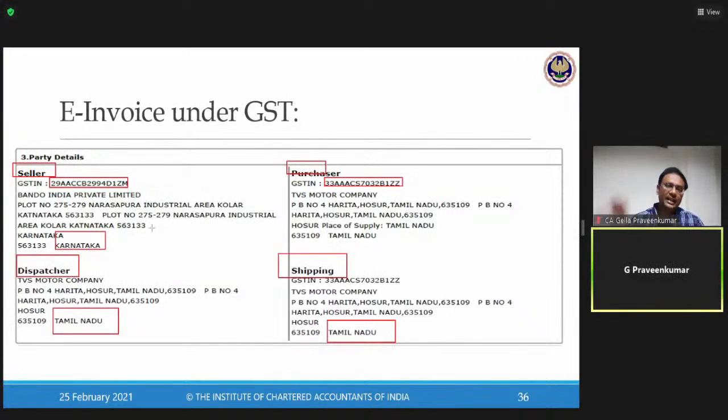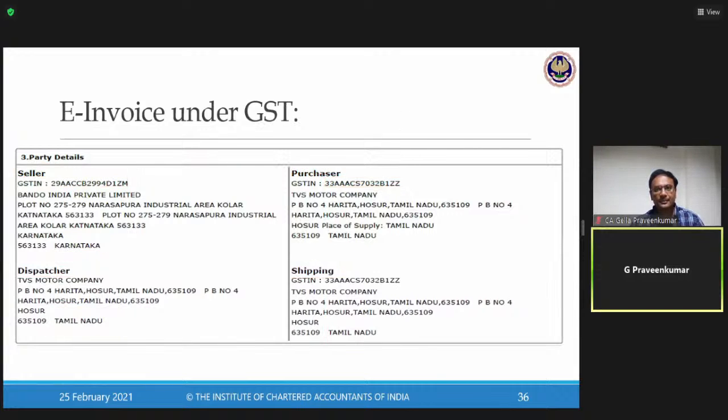Now, please understand, there are 4 details available here. On the supplier side, the fellow who is making a supply, the place from where the supply is taking place. Here, there is a company called Bando India. This entity is making an invoice from this particular location called Tamil Nadu. He is selling the goods to TVS in the state of Tamil Nadu. So buyer and seller details is something which is required.